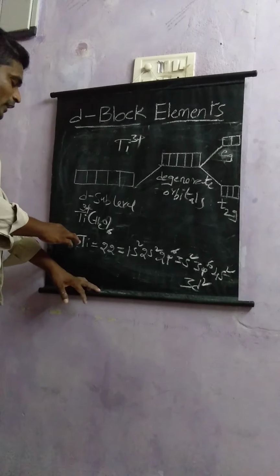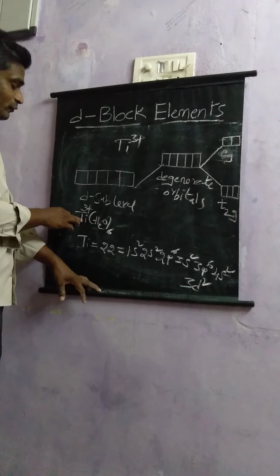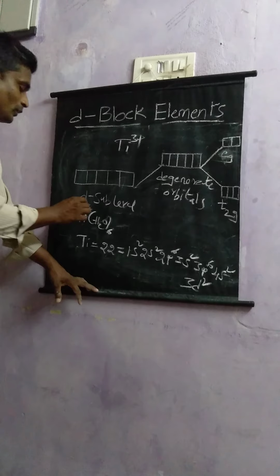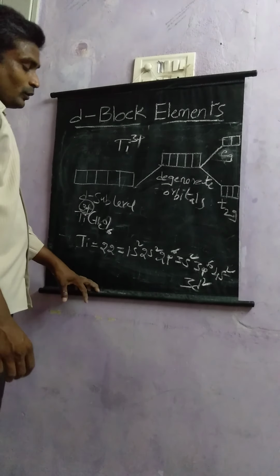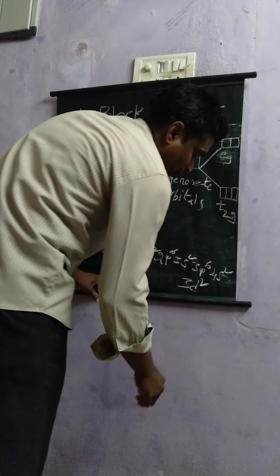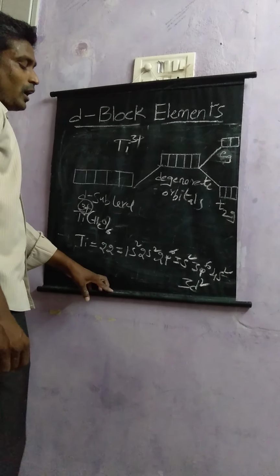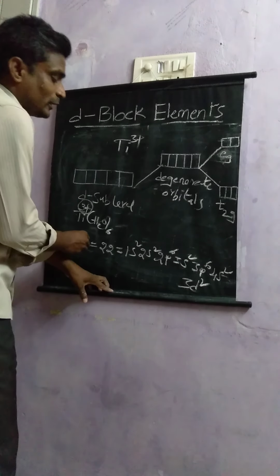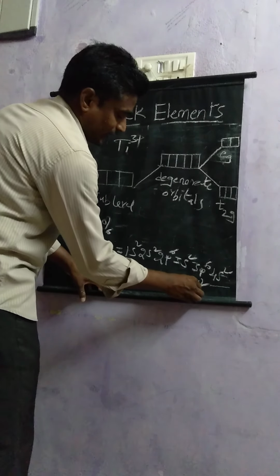But now titanium is in +3 state. From this we can confirm that we have to remove 3 electrons from its outermost shell. In this titanium element, the outermost shell is 4s and 3d.